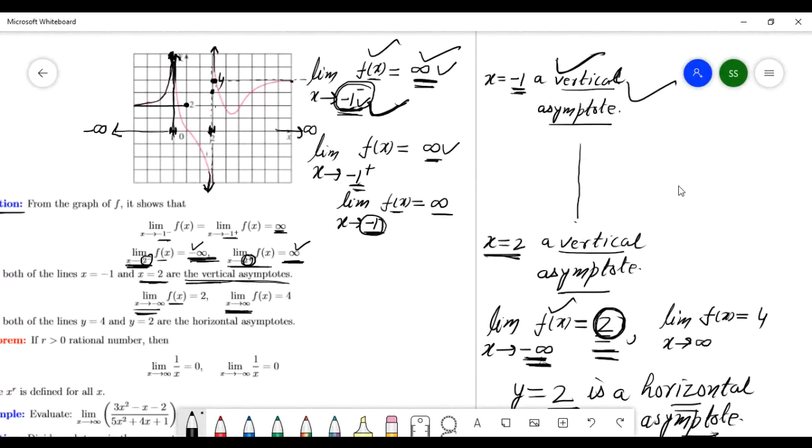Where is y equals 2? y equals 2 is here. So y equals 2 is this line. This is horizontal. Okay. And this function approaches this number 2, this line, this is called horizontal here.